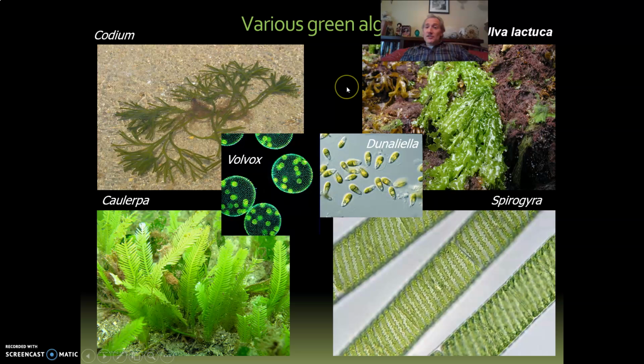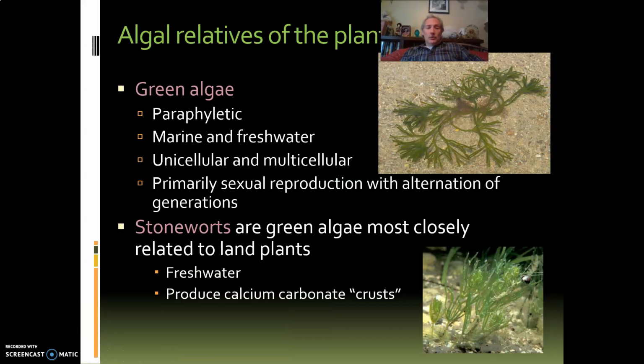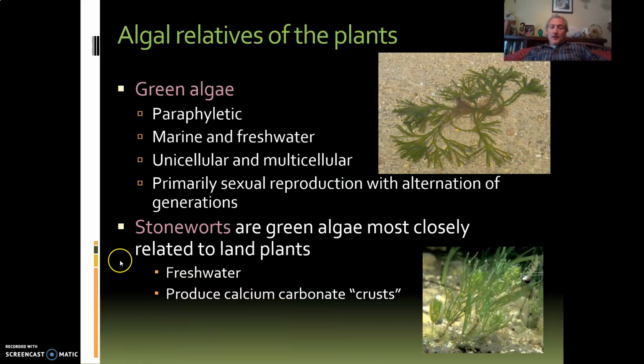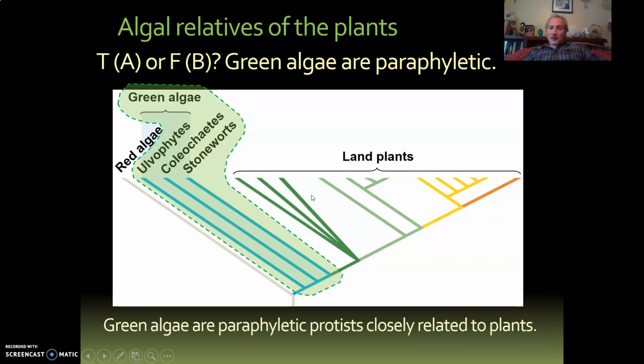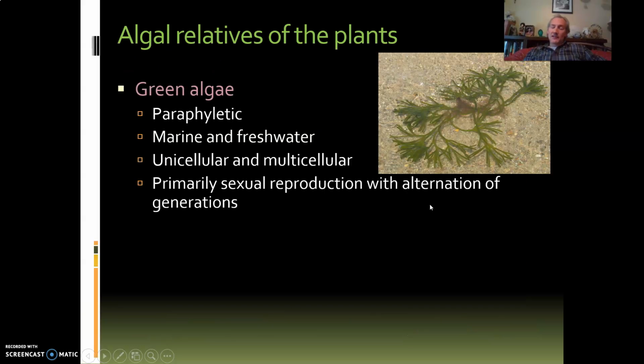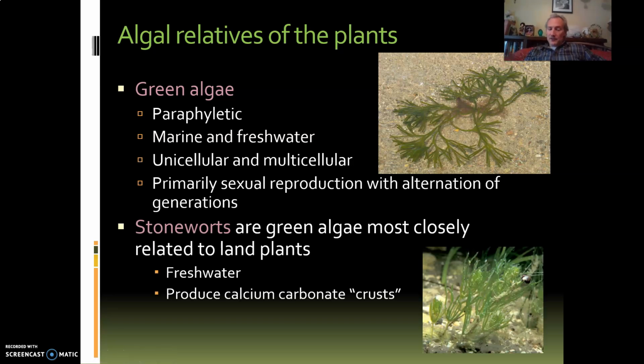Okay, this is the enormously diverse world of green algae. Now, within the green algae, we go back to the phylogeny, there is one group I do want to focus on, the stoneworts. They are the closest living relatives to the plants that aren't plants on Earth today, as far as we know. This is a group of green algae, and they live exclusively in freshwater, and they do a weird trick.